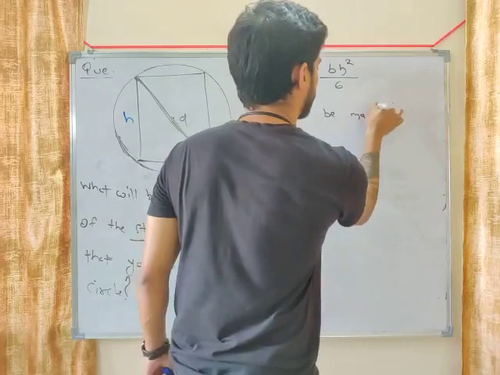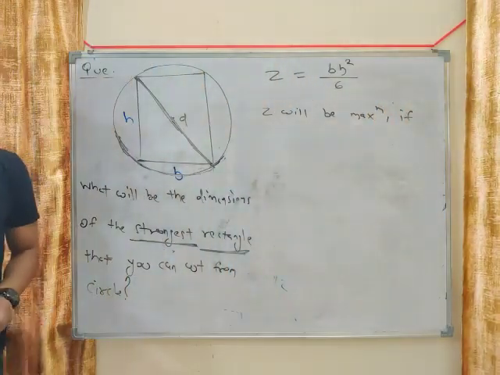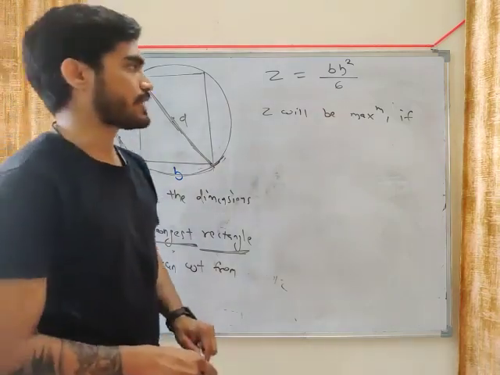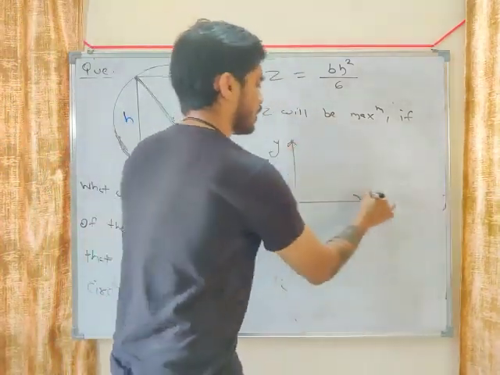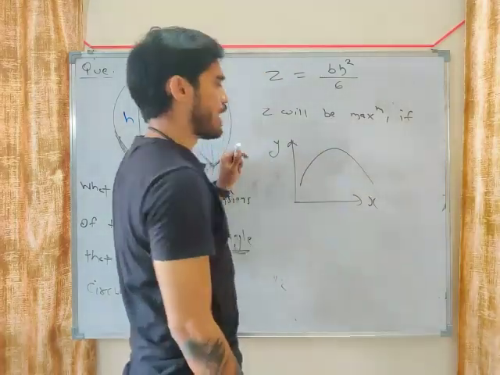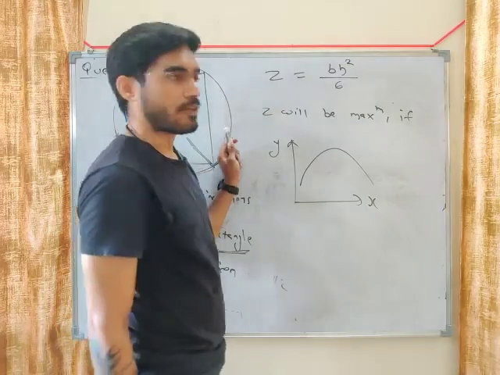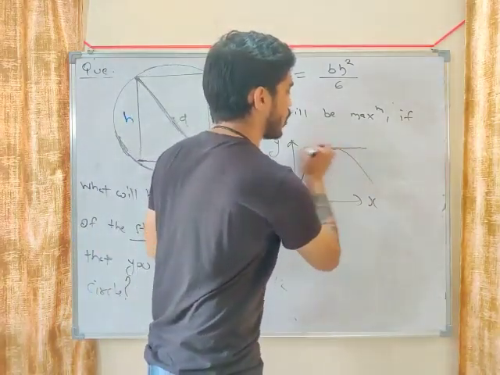Z will be maximum if, now we will apply the concept of maxima minima. Let's say y depends upon x, and let's say the curve of y is this. So when will you get maximum y? You get maximum y when the slope of the curve becomes 0.